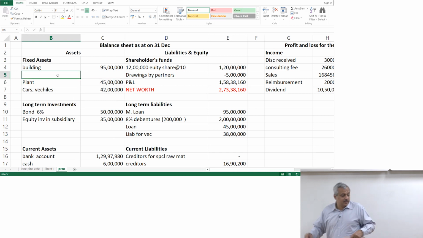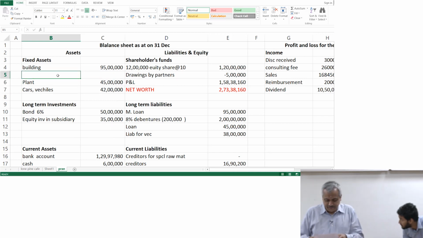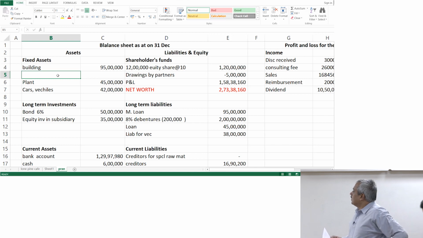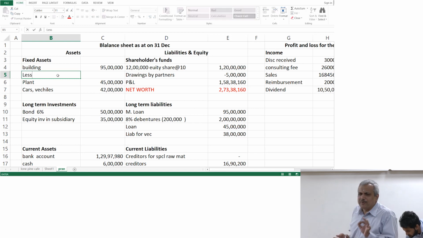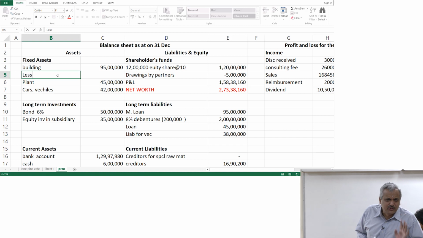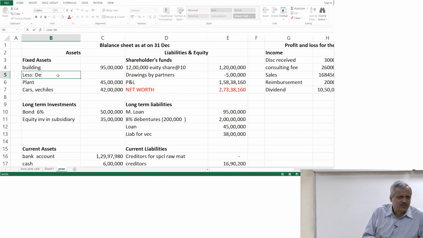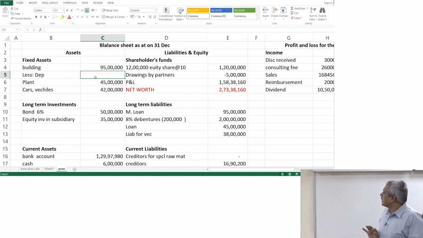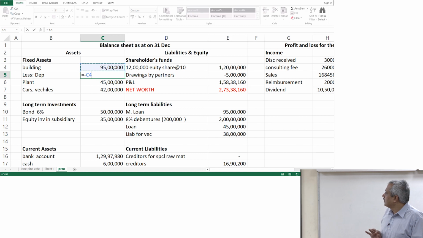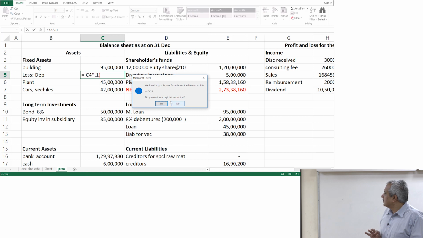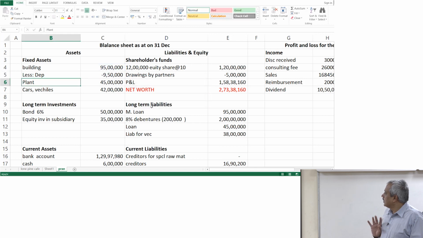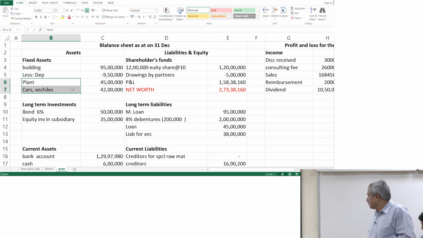No, less depreciation, move it that side and sit there. Less depreciation. What is happening? Depreciation means value of the asset is reducing. So what you own in the balance sheet has reduced by 10% as of now. Less depreciation, 10% of that. Right, now add one more row and then get the total out there.